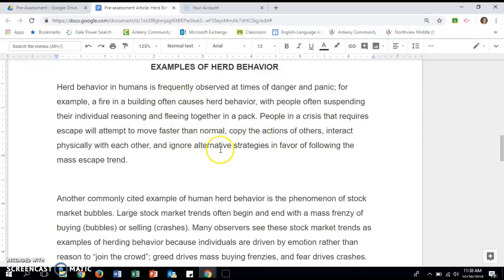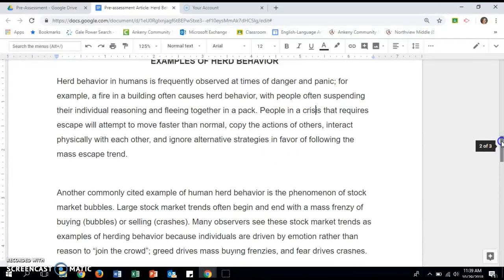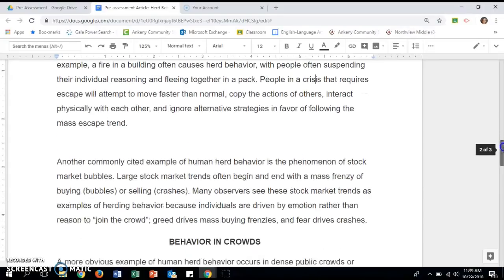Okay, so in this paragraph, it focuses on how humans behave when they're in a situation of danger and panic, and the example given is how humans normally cluster together in a herd during a fire and kind of exit the building in a large group because everybody follows the group, even though in the situation of a real fire, it might actually be better to separate from the group.